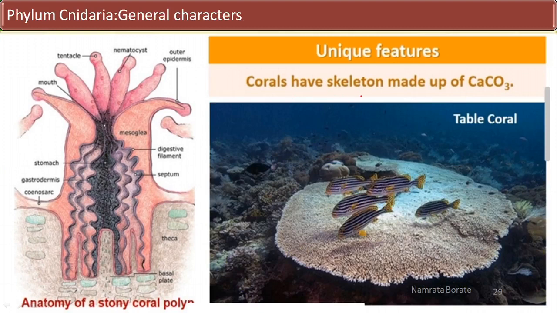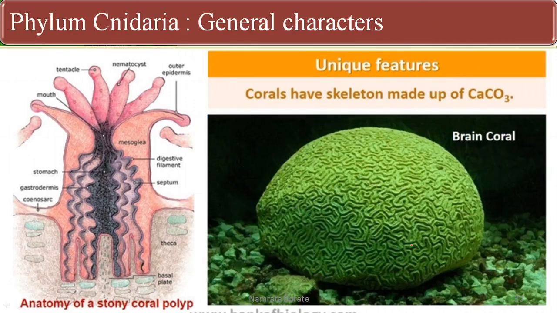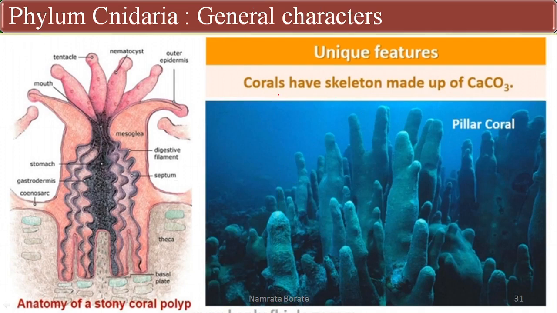The coral has a skeleton, and this skeleton is made up of calcium carbonate. This one is the skeleton, and it is observed in the case of table coral. Next is the brain coral, which has a skeleton made up of calcium carbonate.